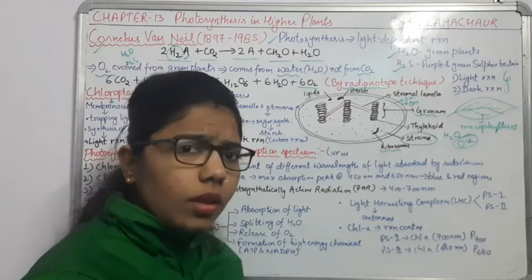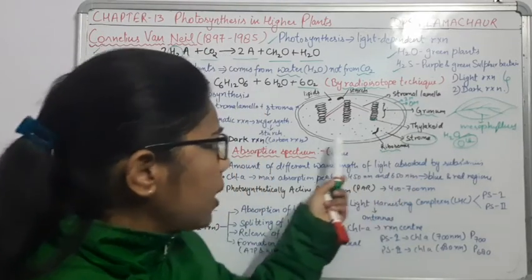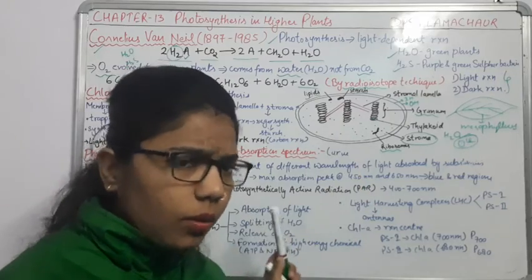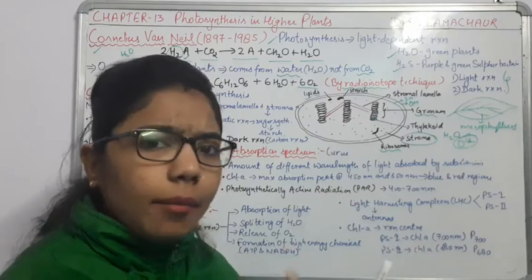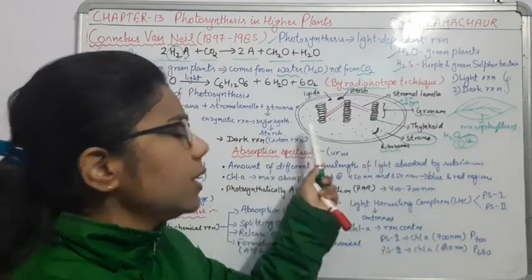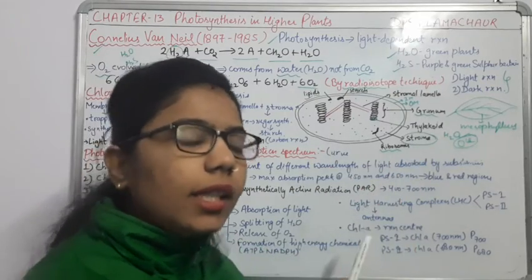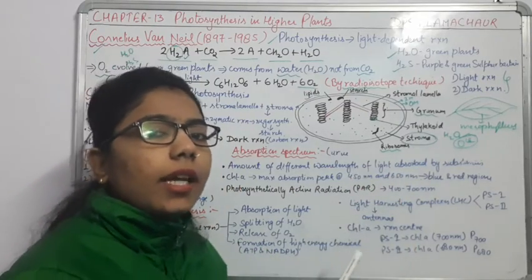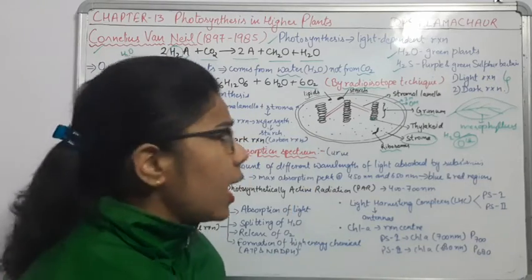So what we have done in this chloroplast is that it has a membranous structure: outer membrane, inner membrane, and inner to it the matrix which is known as stroma. These piles are known as granum, and each granum consists of units known as thylakoids.